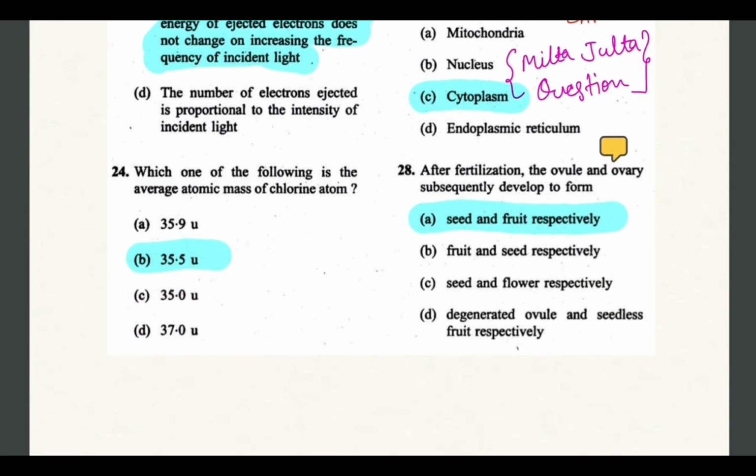After fertilization, the ovule and ovary develop to form? So ovule develops into seed, whereas ovary develops into fruit. So this is a very, very important question. Just remember this, that ovule develops into seed, whereas ovary develops into fruit.